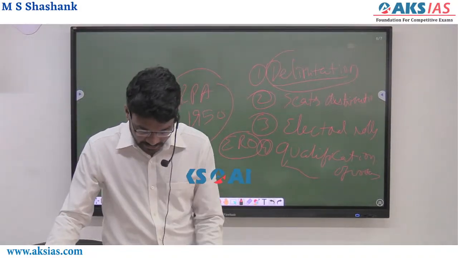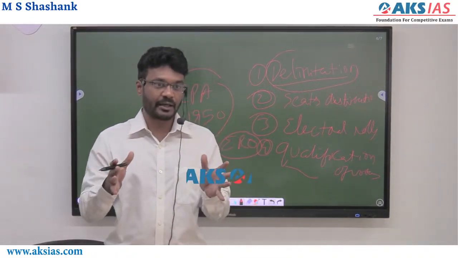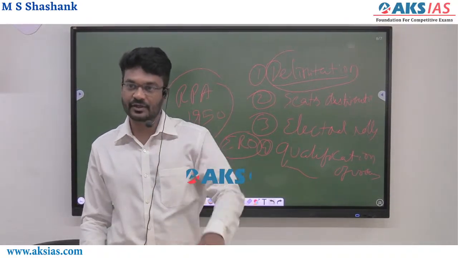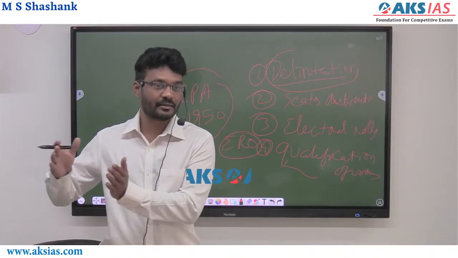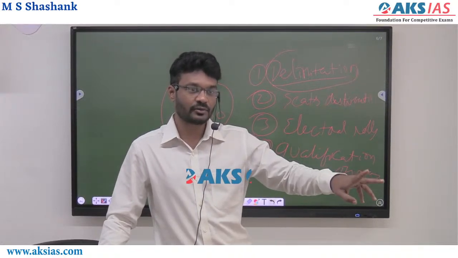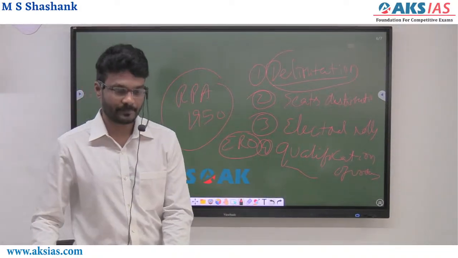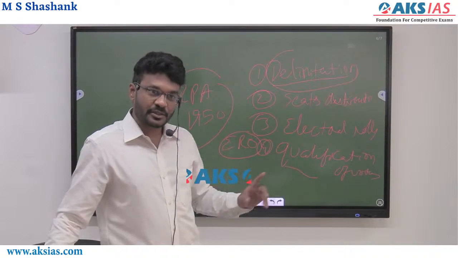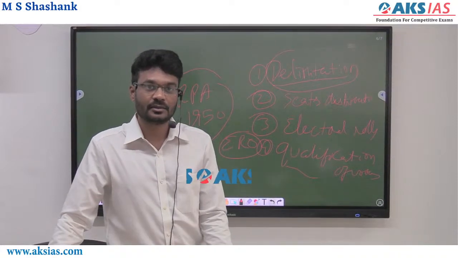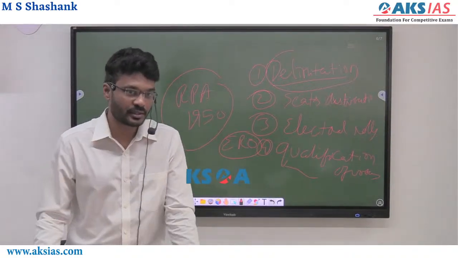Next, the second aspect, allocation of seats. First they divide the entire country into constituencies. Based on the delimitation exercise, the MP seats will be decided first. Each MP seat gets seven MLA seats, so if you got 4 MP seats, that is 4 into 7, 28 MLA seats. This seat distribution is very important because it plays a crucial role in the election of the president. MLAs also have a vote in the election of the president. This is how our constitution is designed.